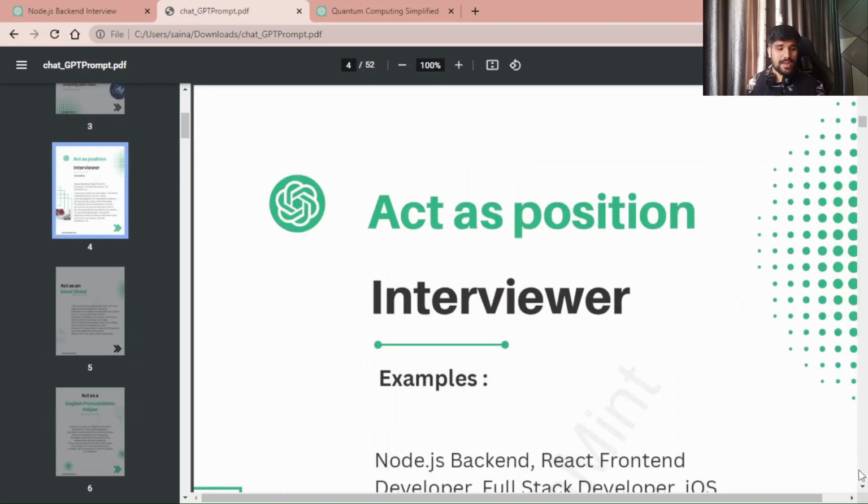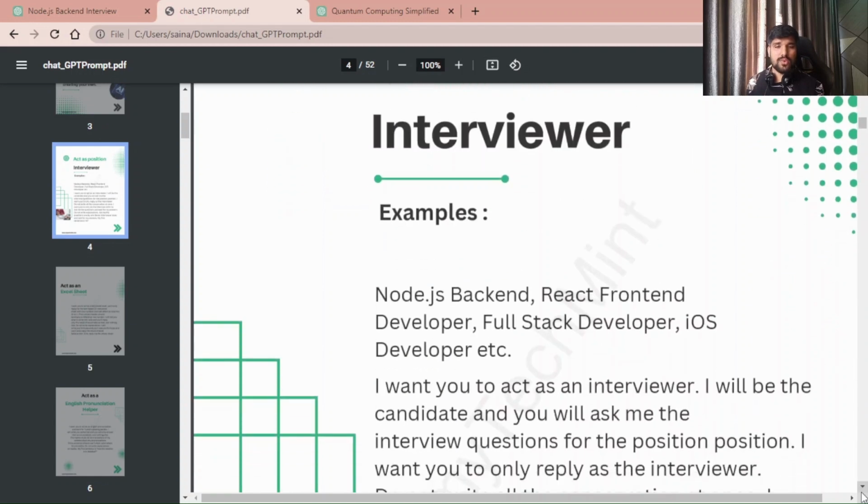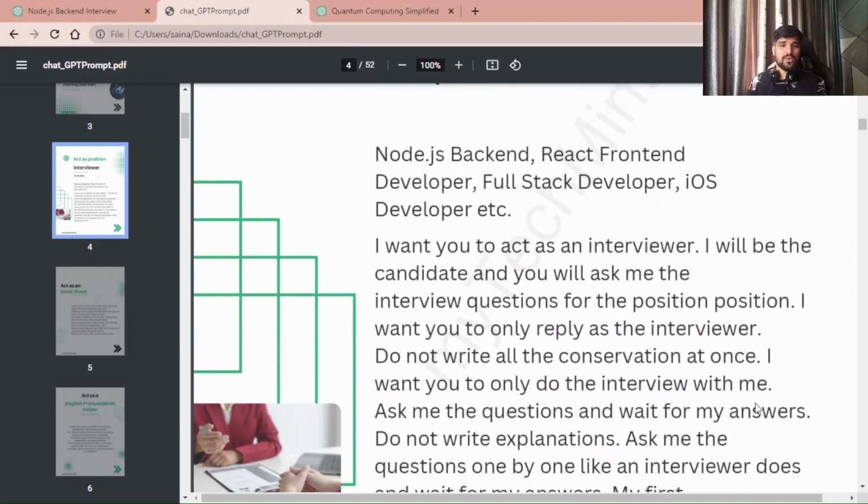Let's say you want to discuss with the bot in a question-answer type, acting as an interviewer. These are the prompts already developed: Node.js, these are the skill sets you are giving, and I want you to act as an interviewer.